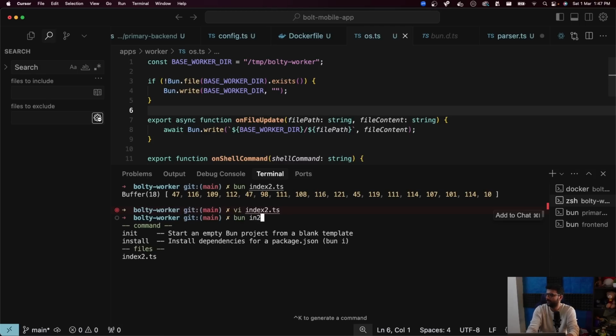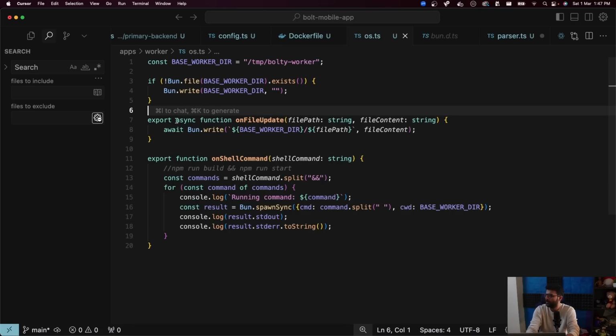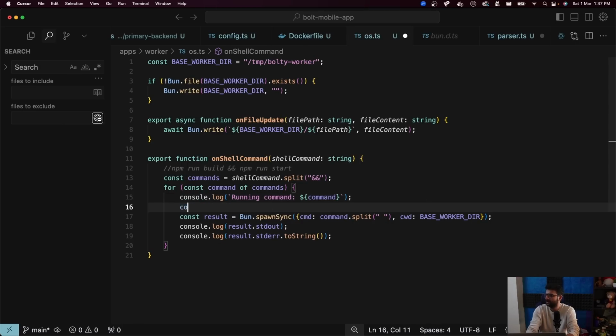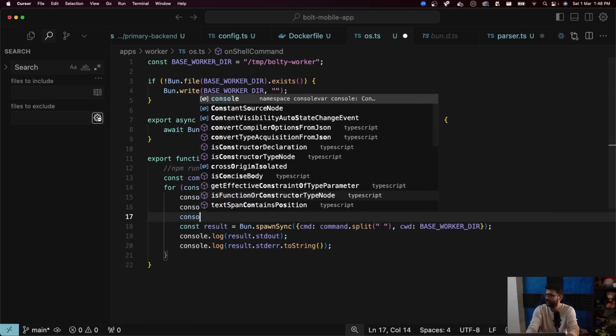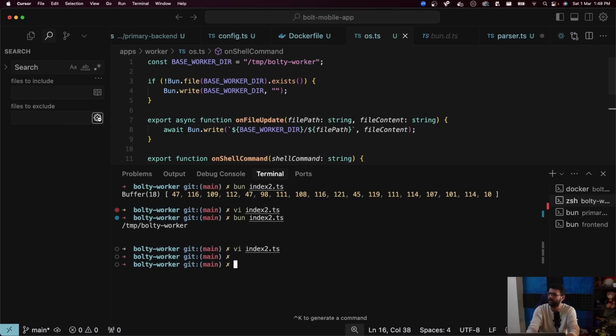Bun index2.ts. Looks like the right folder. Why does it have... let me just console.log. Let's print the commands also. Let's not print this. Let's print the base work directory, which I think is right. I don't think there's anything wrong here. So let's try that one more time.